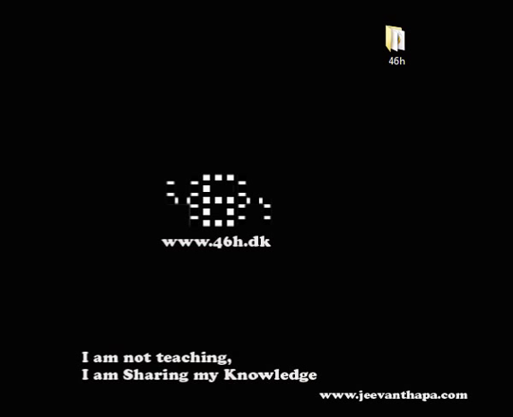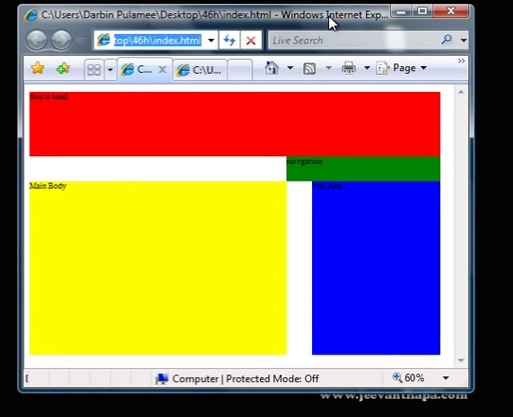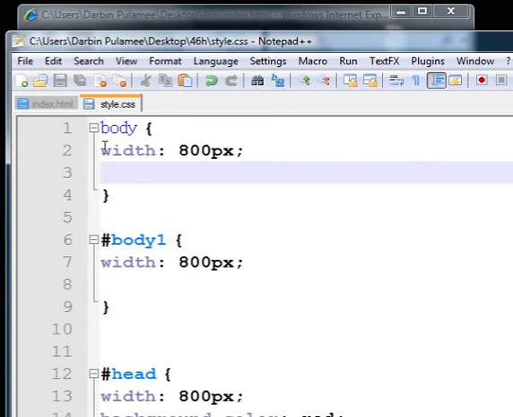Before adding image and text to my web page, I want to add a few styles to my web page. I designed this web page for a small resolution size, so I made the width 800 pixels. You can see in the coding, width 800 pixels. We set the value width 800 pixels, meaning our web page